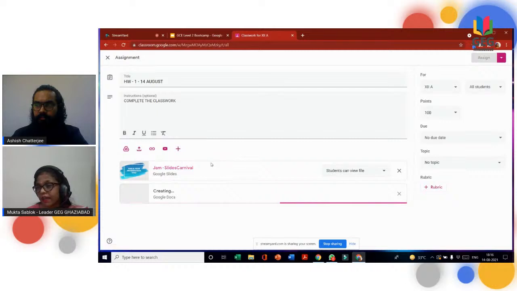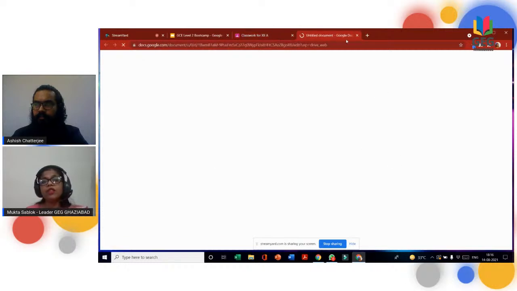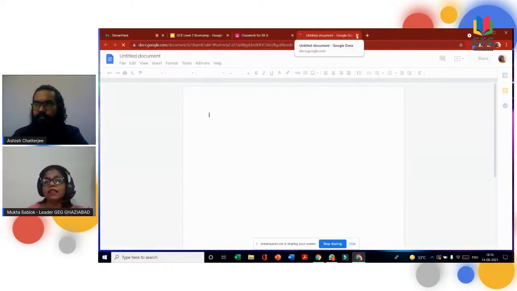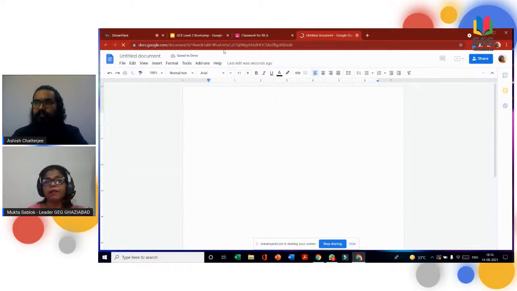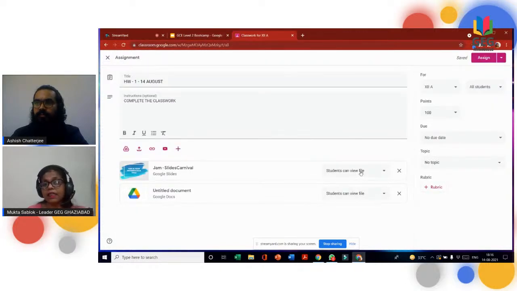Another option, like I'm just closing it, is a docs option and you can give them. Another option, this is very important, is that students can view file. If you just want students to view the file, they'll just view it. If you want students to edit the file, this option will give one file, and all of the students will be editing.